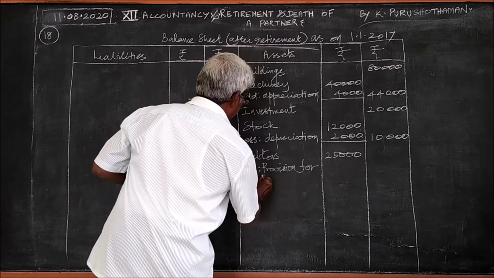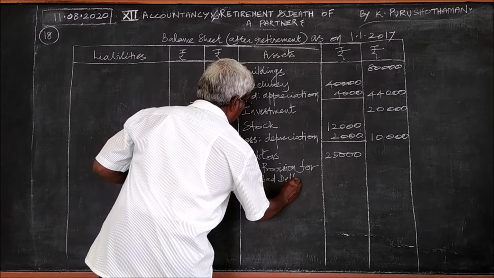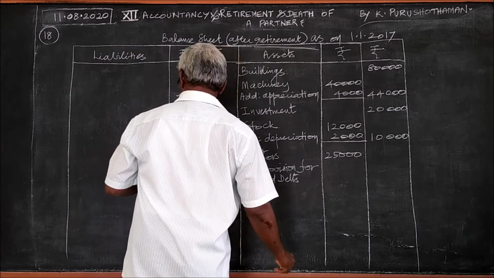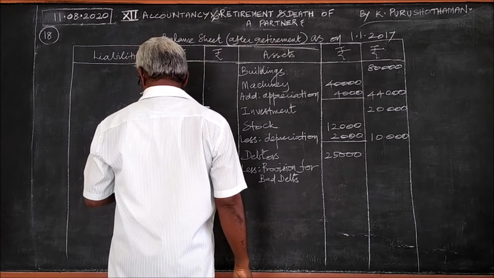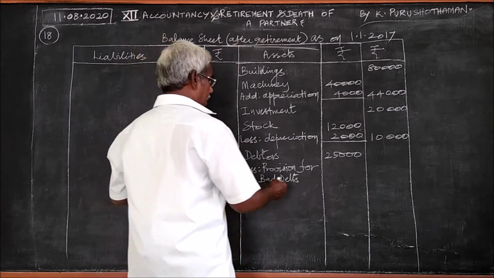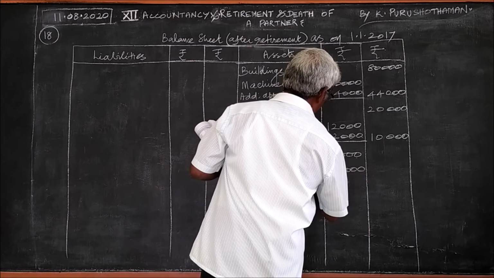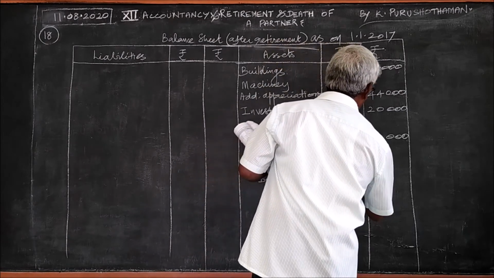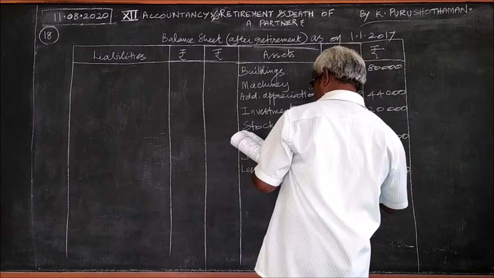Provision for bad debts was already 1,000, and now it has been raised to 2,000. Therefore 2,000 must be shown here. So 25,000 minus 2,000 is 23,000.